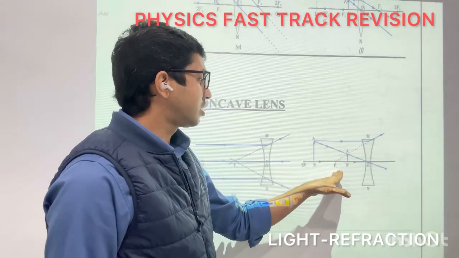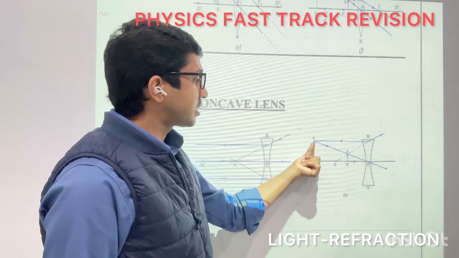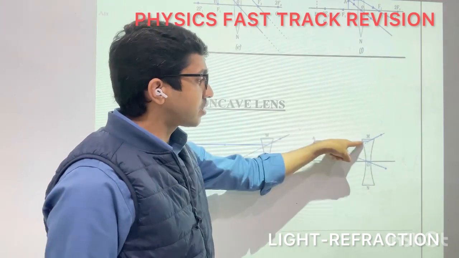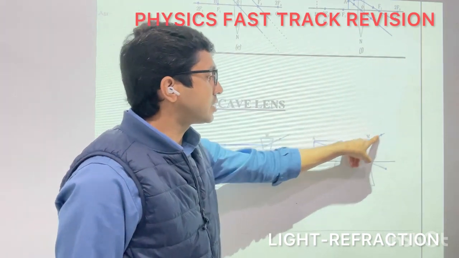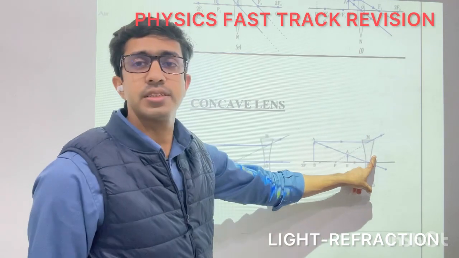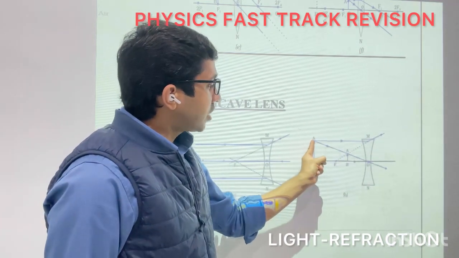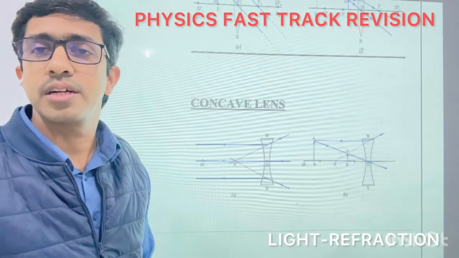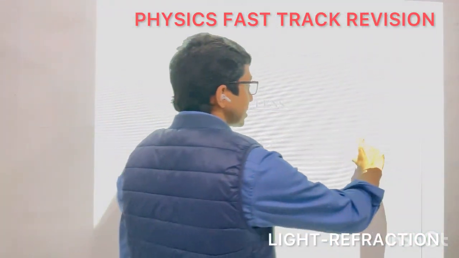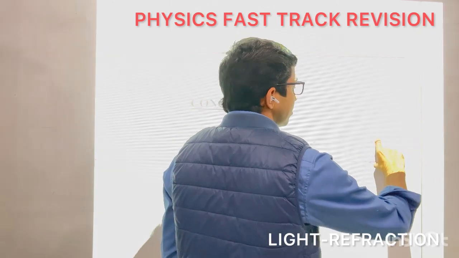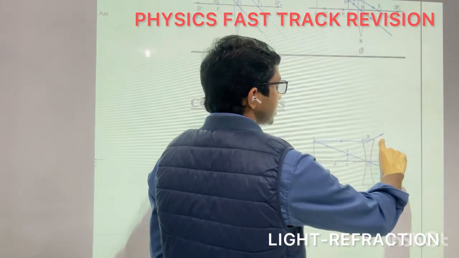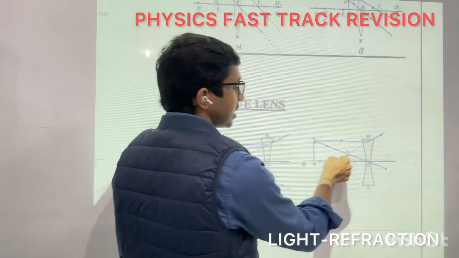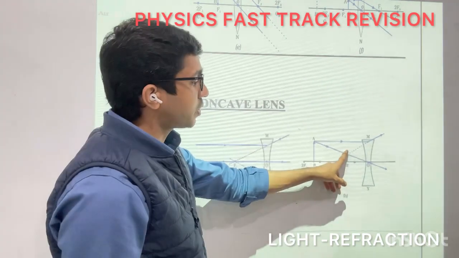When the object is placed here, first consider a ray of light which is parallel; it diverges because it's a diverging lens. Then if any ray of light passes through the optic center, it will go straight without any bending. So these two refracted rays are diverging. If we extend them backwards, we will get the virtual image at this point.